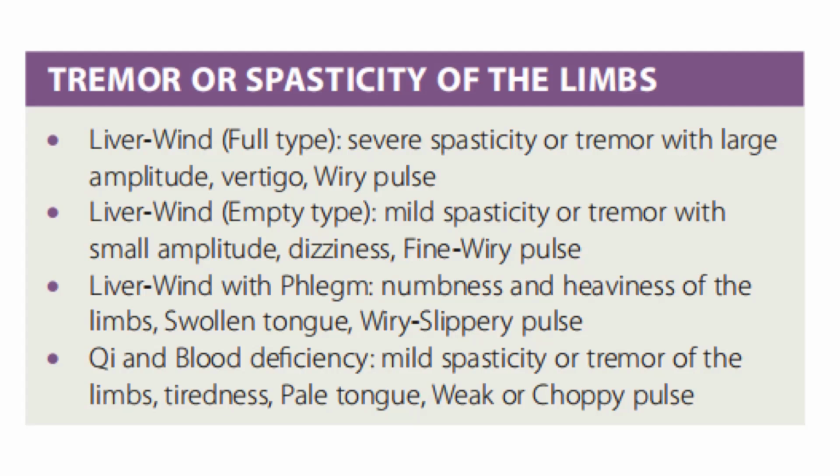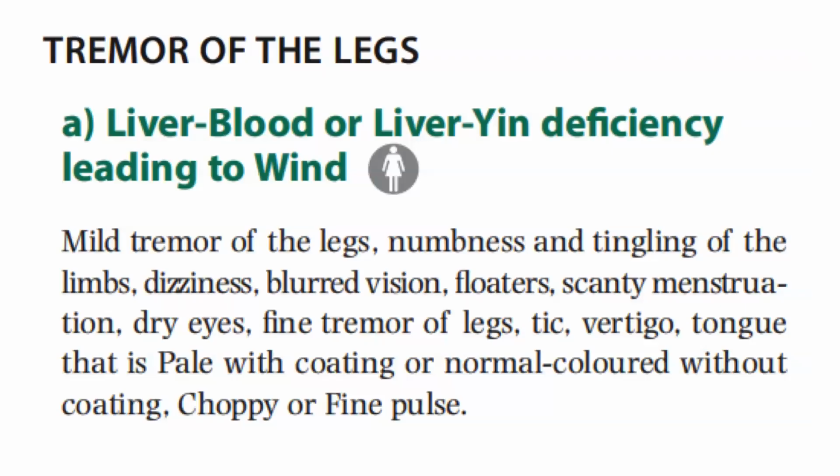And it could also be due to qi and blood deficiency, where there is a mild spasticity or tremor of the limbs, tiredness, pale tongue, a weak or choppy pulse. So here we discuss further tremor of the legs. This could be due to liver blood or liver-yin deficiency leading to wind.